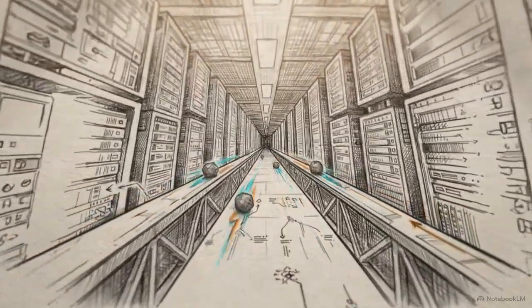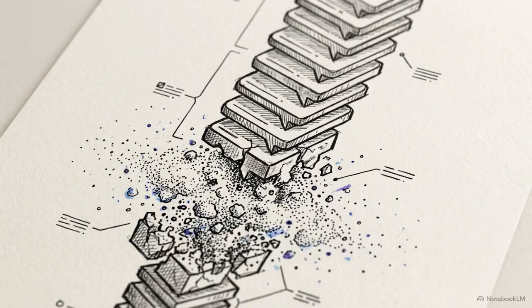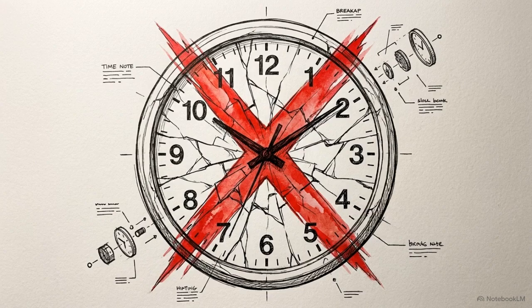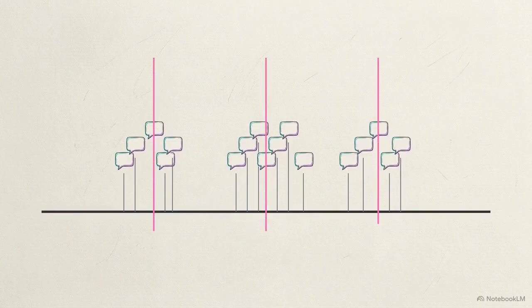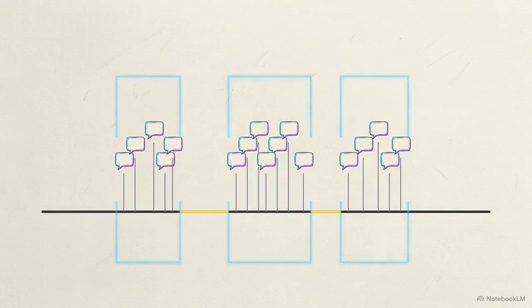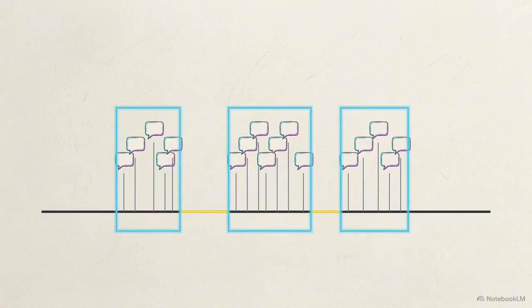Finite context windows create a mid-session amnesia effect. As a conversation grows, earlier messages are dropped from the model's immediate awareness. Standard clock-based summarization windows simply fail here. They use arbitrary time boundaries that fracture conversations for users with irregular schedules or night owl habits. The architectural solution is gap-based narrative memory. Instead of using a clock, the system identifies organic activity bursts, natural clusters of messages separated by idle gaps.